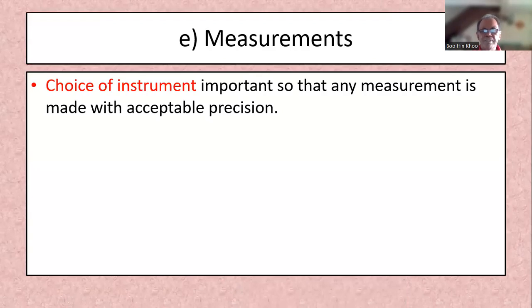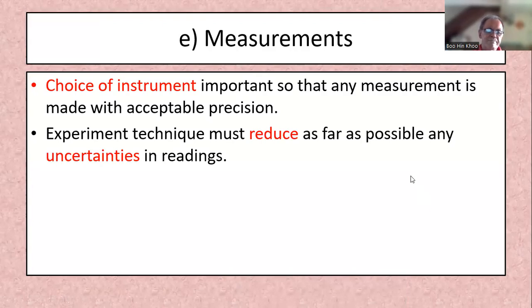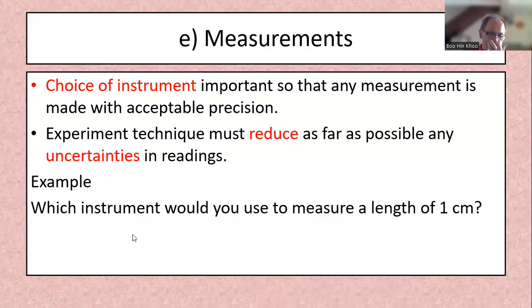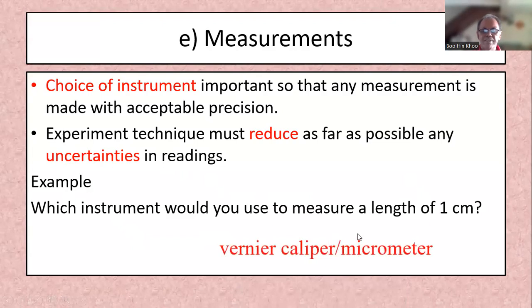Choice of instrument is important, so that any measurement is made with the acceptable precision and number of significant figures. Experimental technique must reduce as far as possible any uncertainty in reading. We'll talk about uncertainty later on. For example, which instrument will you use to measure a length of 1 cm? Vernier caliper or micrometer?